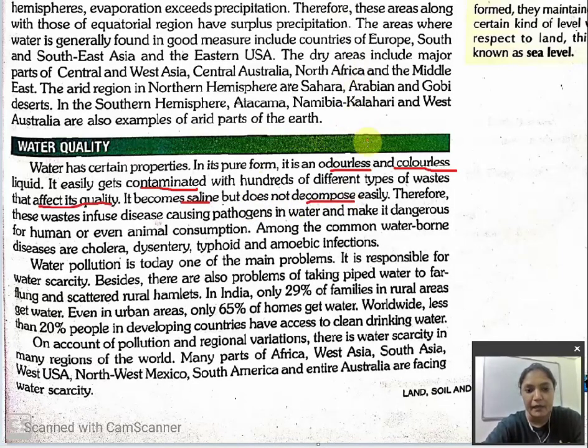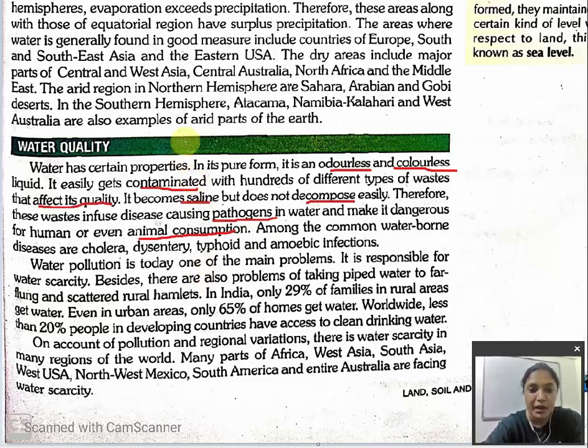Meaning it will not be bad. Therefore, this waste infuses disease-causing pathogens in water. Pathogens means what? Microorganisms. It creates different types of microorganisms in water, and makes it dangerous for human and even animal consumption. If the water is contaminated, then what happens? It creates certain microorganisms in it, and if that contaminated water is consumed by humans or animals, it is very dangerous for the life of humans and animals also.